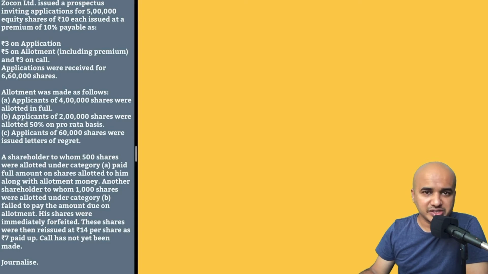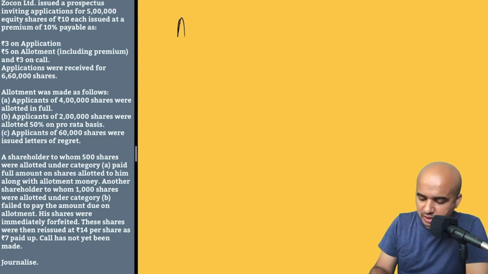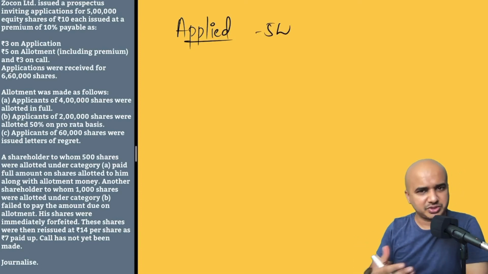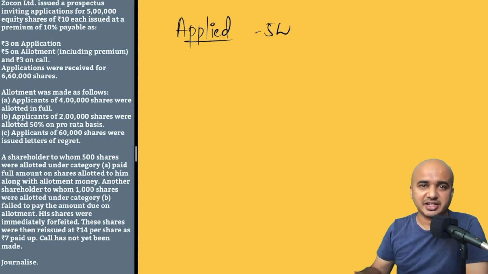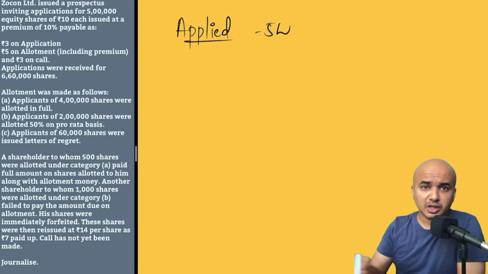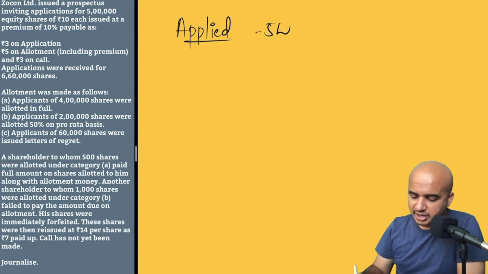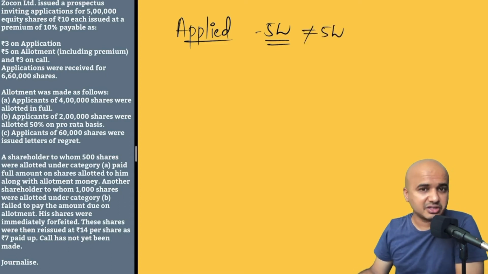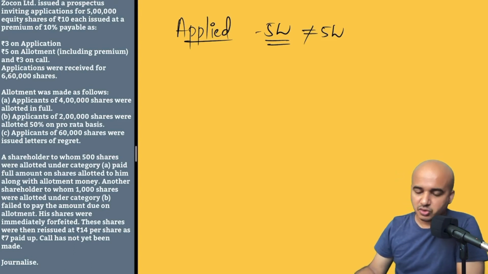Now what we have to do is see how many people actually applied for those 5 lakh shares. Because what really happens is, if a company, let's assume it's a well-known company which has a good reputation, issues shares, imagine a company like Flipkart going public, people might be ready to invest in that company. So if they have issued only 5 lakh applications, do you think the company will receive exactly 5 lakh applications? Definitely not. It will be more than that.